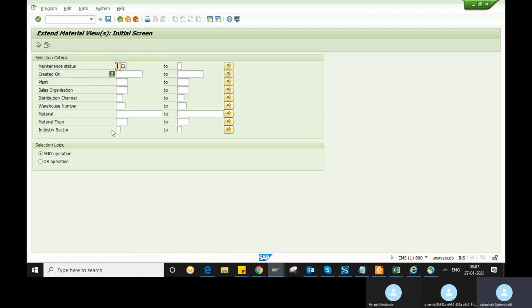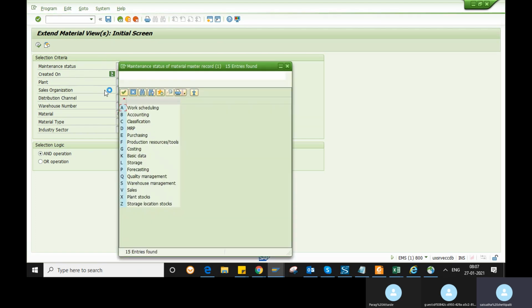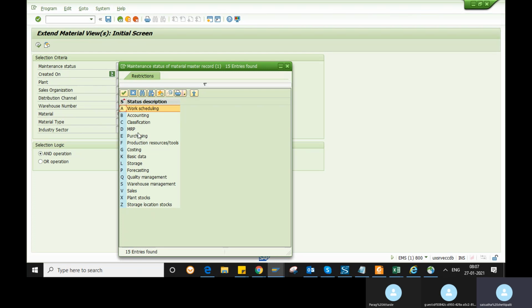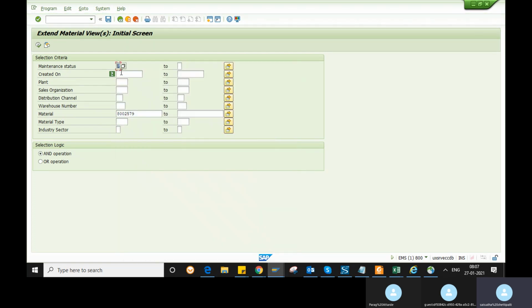Okay, give the material number here. Whatever material you require, give the material number. Go to the maintenance status. Maintenance status means the views, whether you want a purchasing view or a storage view. So give the storage view here, execute this one. This material is not available.